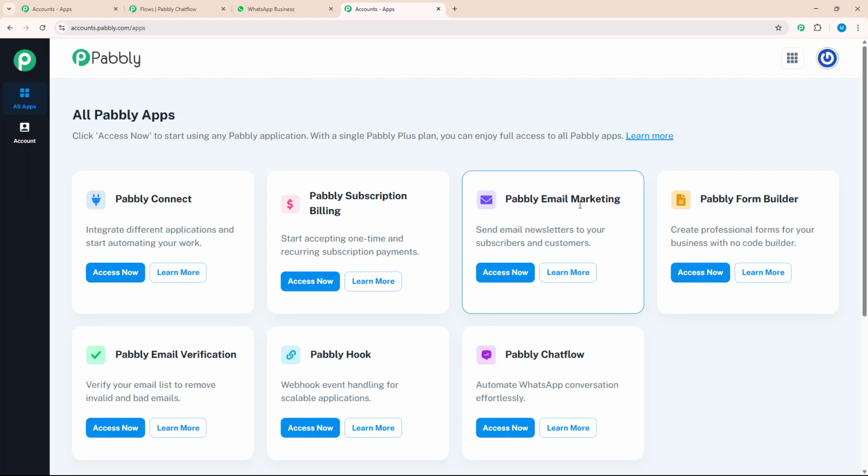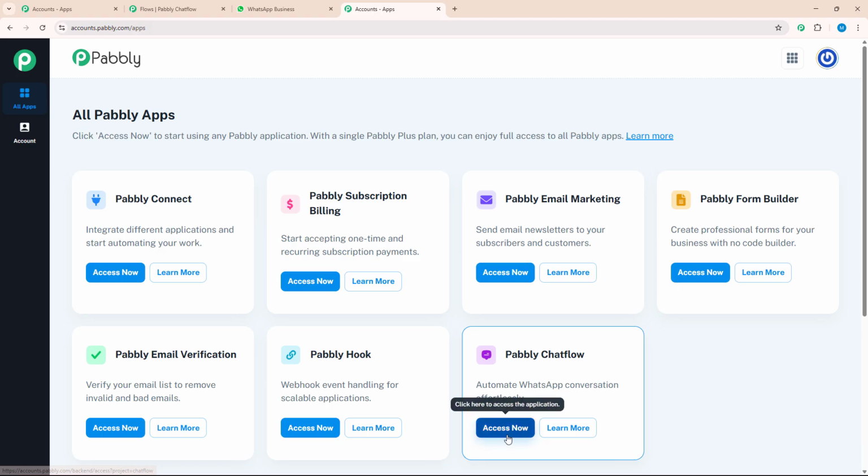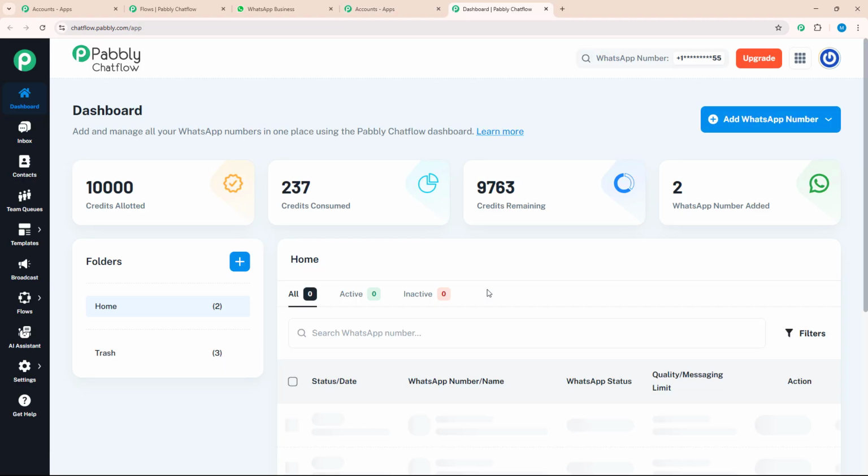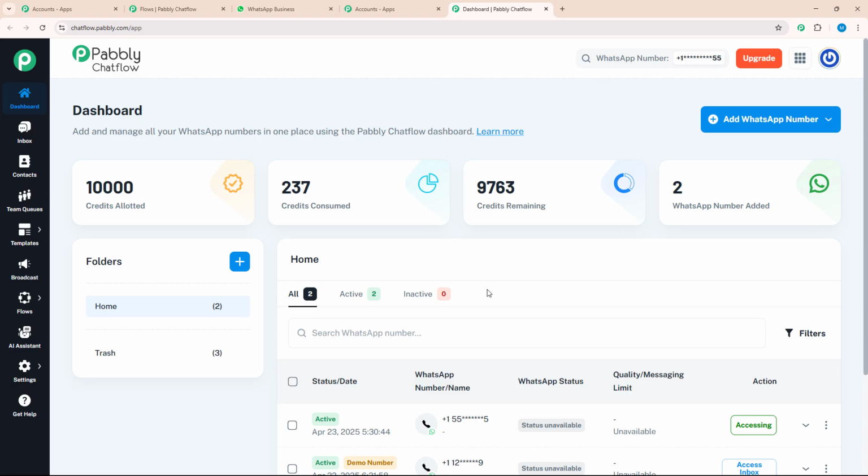After signing in, you will be on the All Pabbly apps page. Here you can see there are 7 applications present. As I am working with Chatflow, I will click on the Access Now button. After clicking on the Access Now button, I will be redirected to the dashboard page.